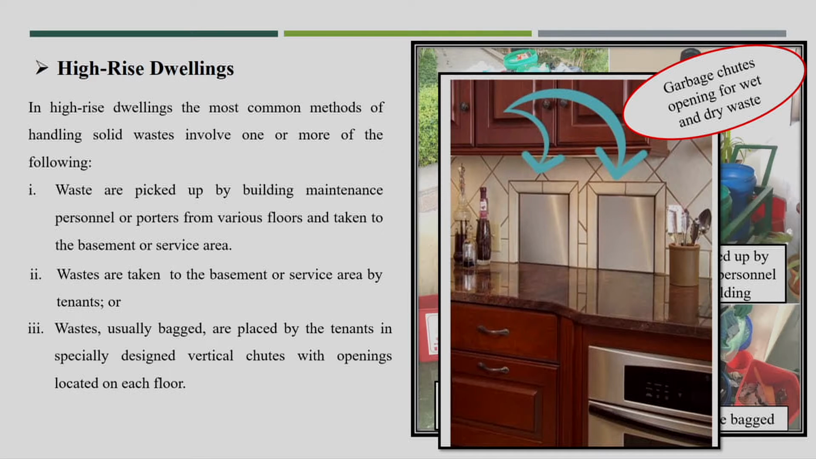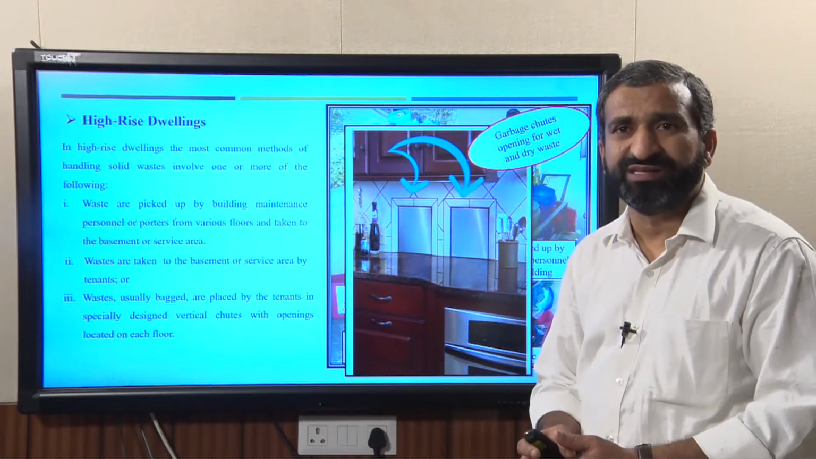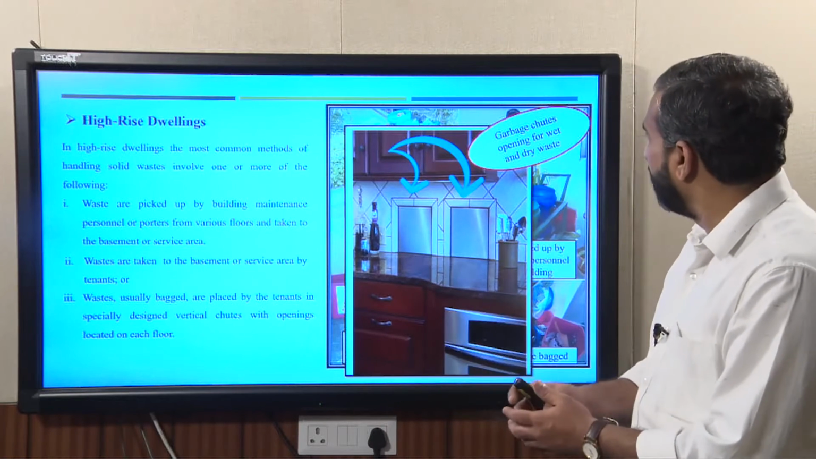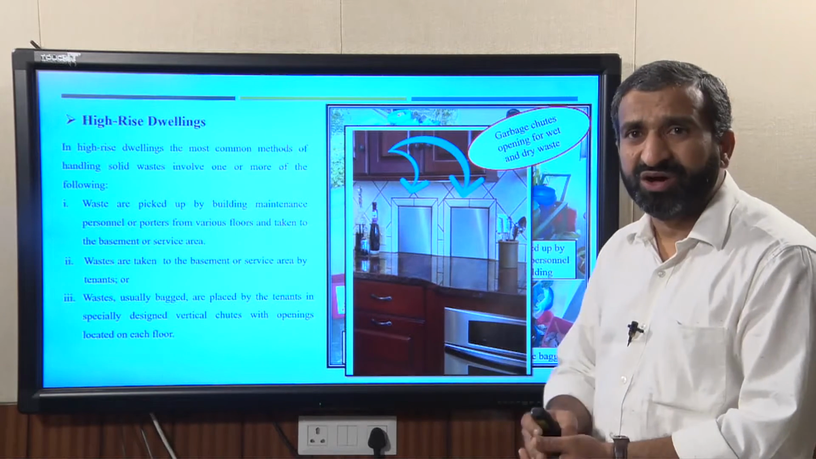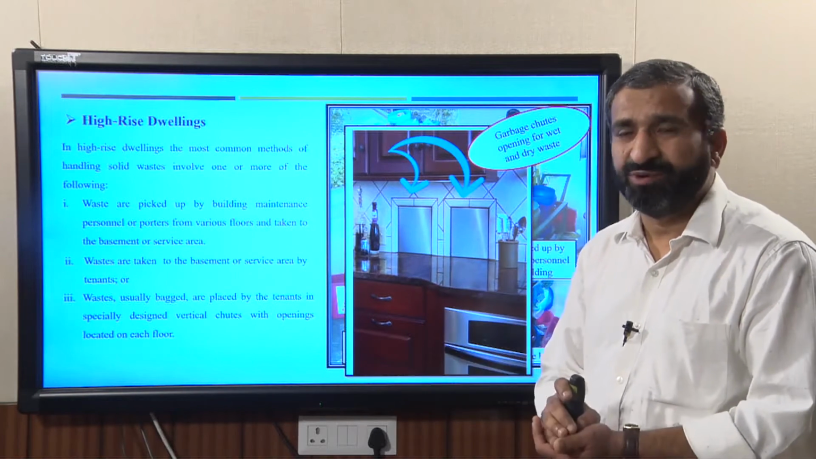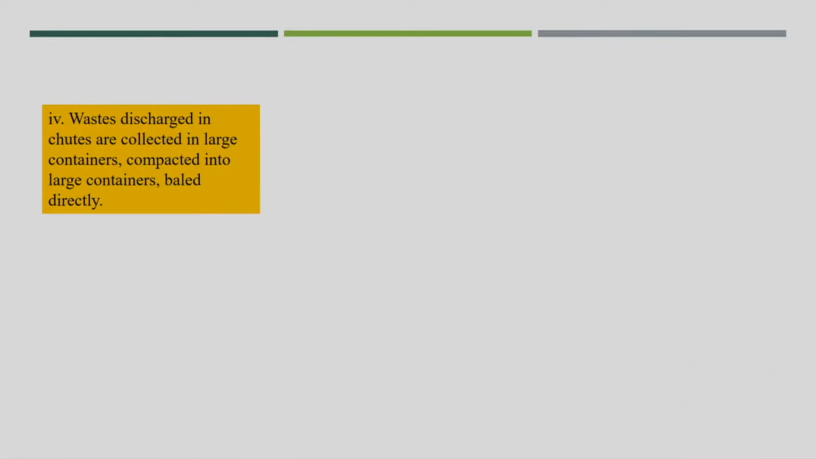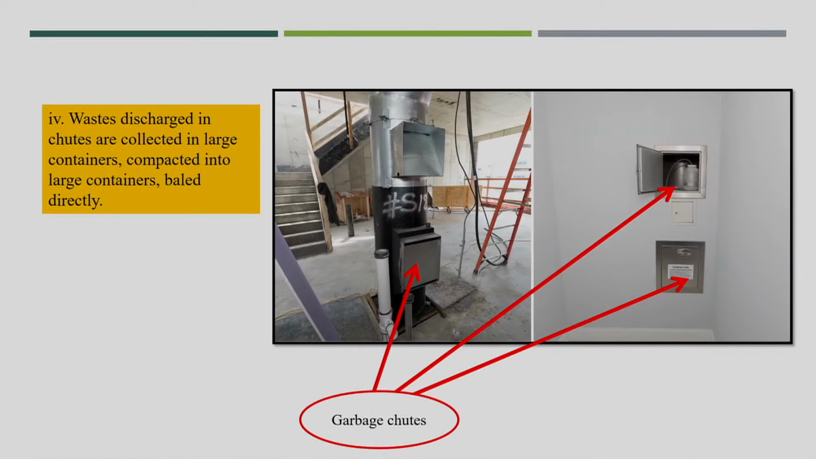Also, if we do not have a proper area, especially if the basement area is not available for the storage of waste, you can provide garbage chute openings for wet and dry waste on each floor. I can show you some photographs so you can understand. This is the vertical chute provided on each floor.